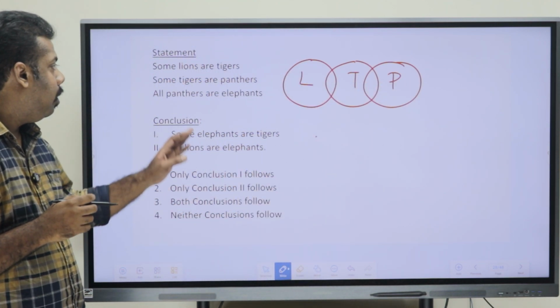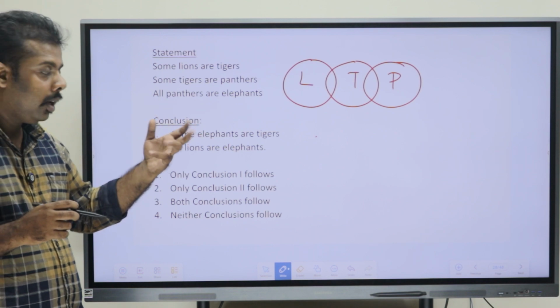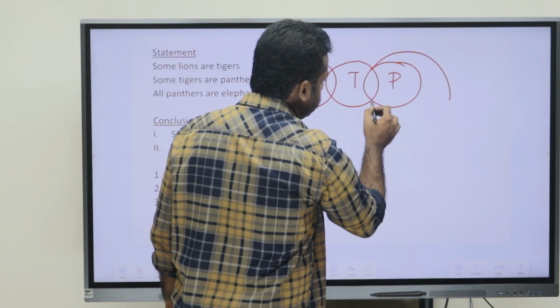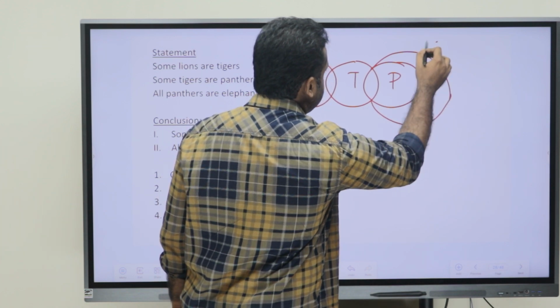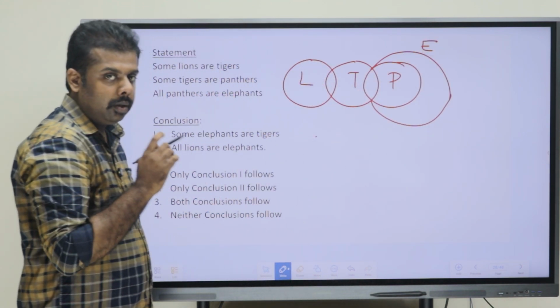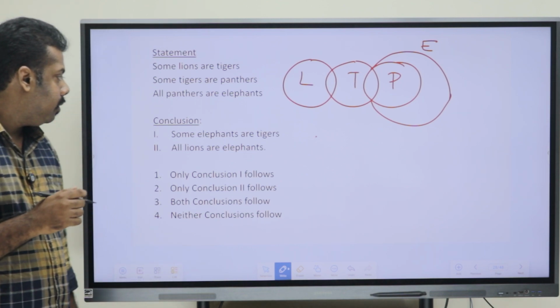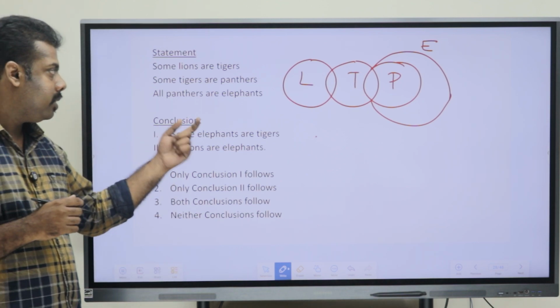Now the last one, all panthers are elephants. So panther has to be completely inside the elephant, okay. I hope that you got that, okay. Now just discussing the conclusions now. The first conclusion says that some elephants are tigers.